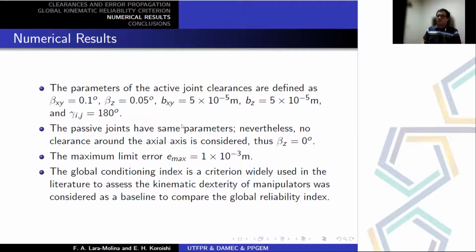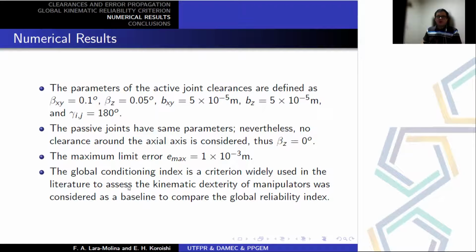For the numerical results, first we have the definition of the clearance joints, the 5 parameters that define the uncertain parameters. The passive joint has the same definition; nevertheless the orientation with respect to the z-axis is 0, and the maximum limit error is 1 millimeter.